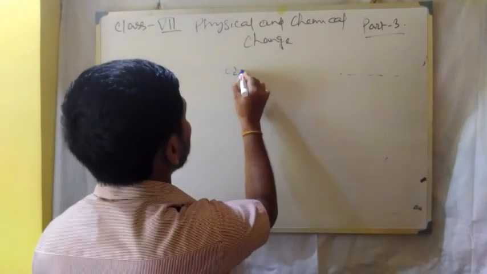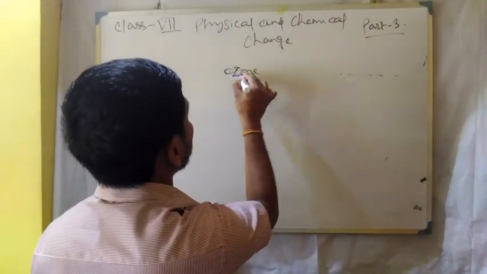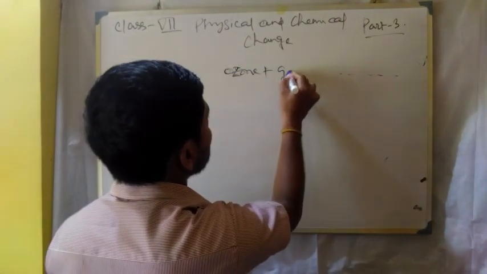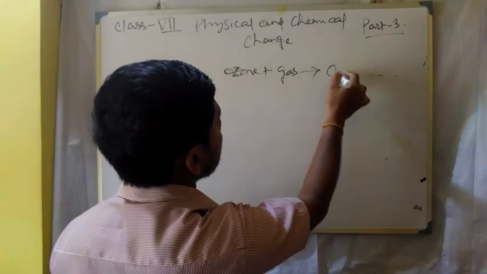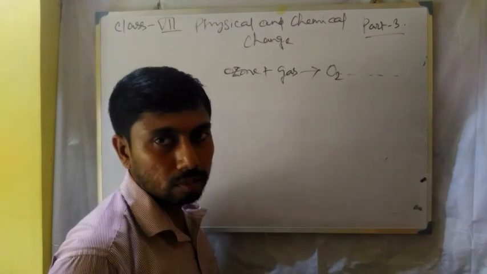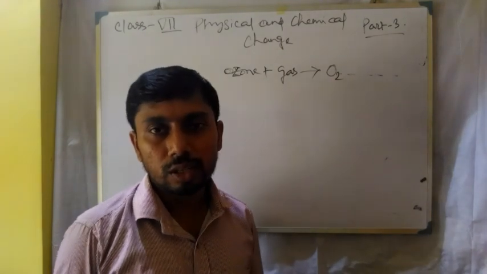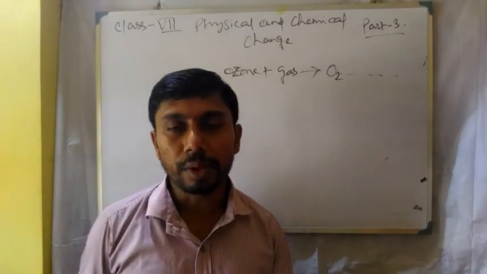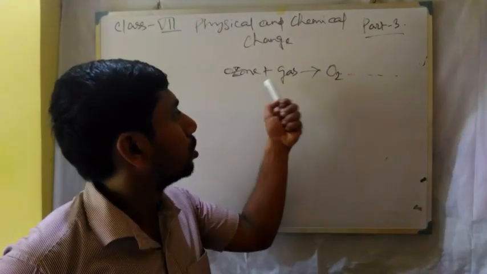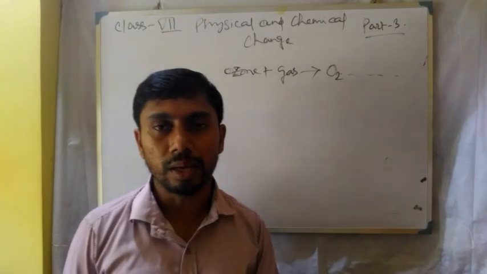So ozone absorbs the gas and produces oxygen. So it is also a chemical change. That means ozone to oxygen formation is a chemical change.